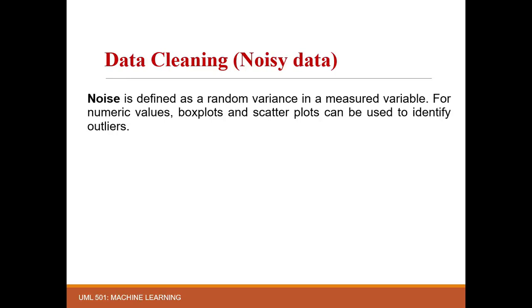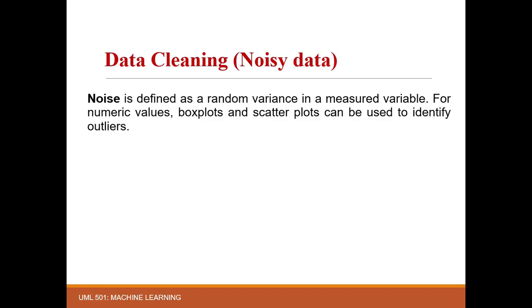Noise. Noise is defined as a random variance in a measured variable. Noise is meaningless data values which, if unhandled, can lead to a degradation in the quality or accuracy of a machine learning model.